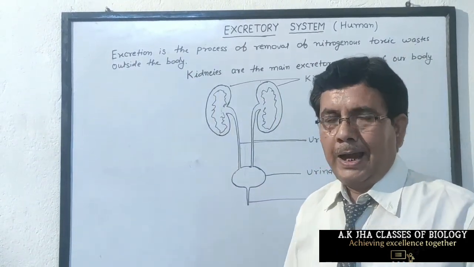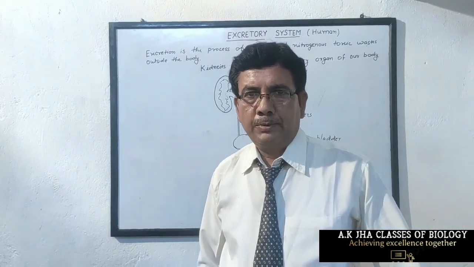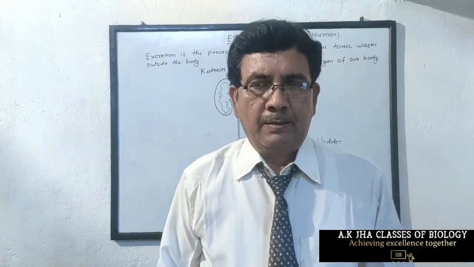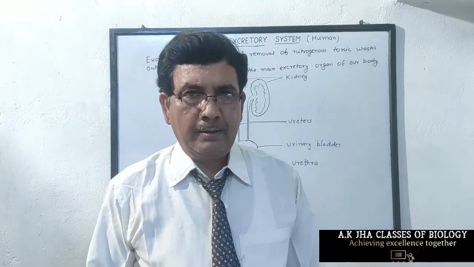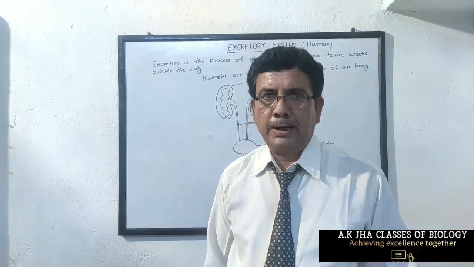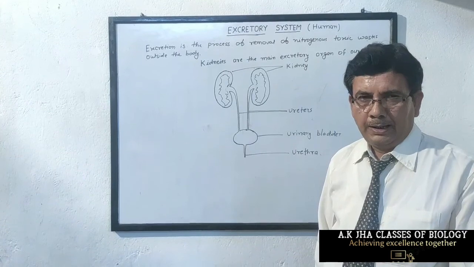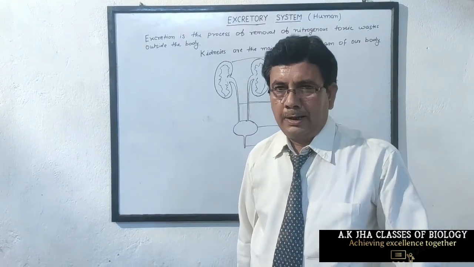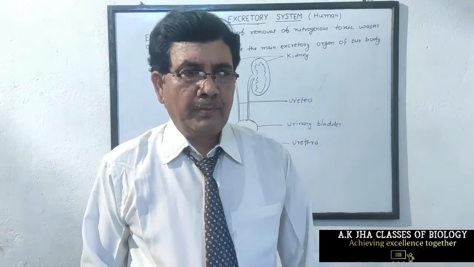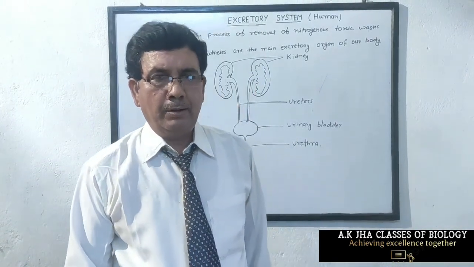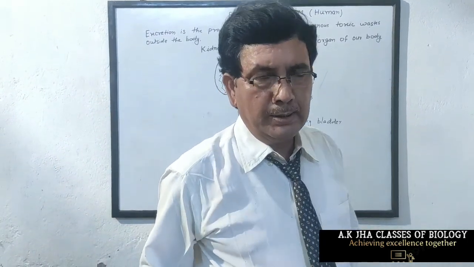Firstly, we define excretion in plants, then excretion in animals, mainly in human beings. Plants do not have a special excretory organ. All the metabolic wastes which are generated in plants are either stored in leaf or stored below the bark of the stem. When leaves become yellow and fall, the excretory product is removed outside the body.